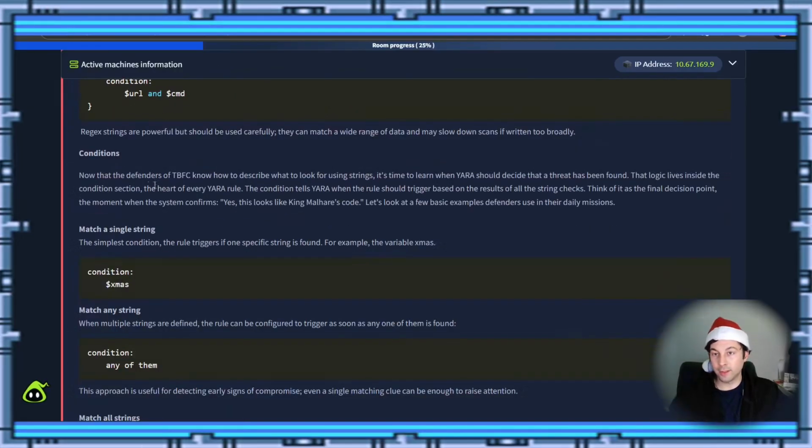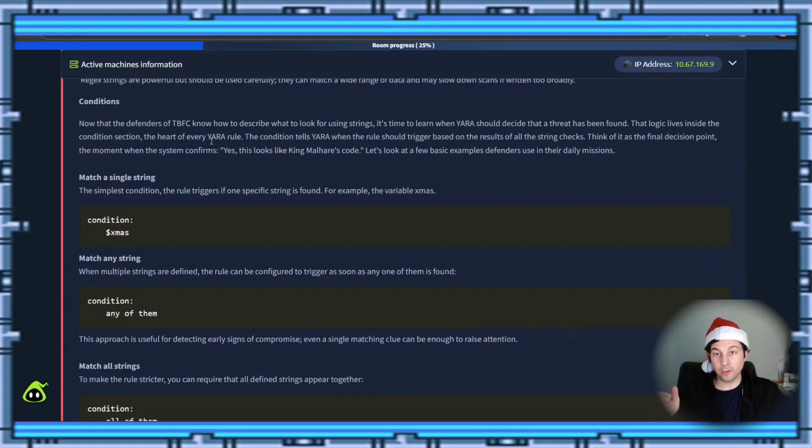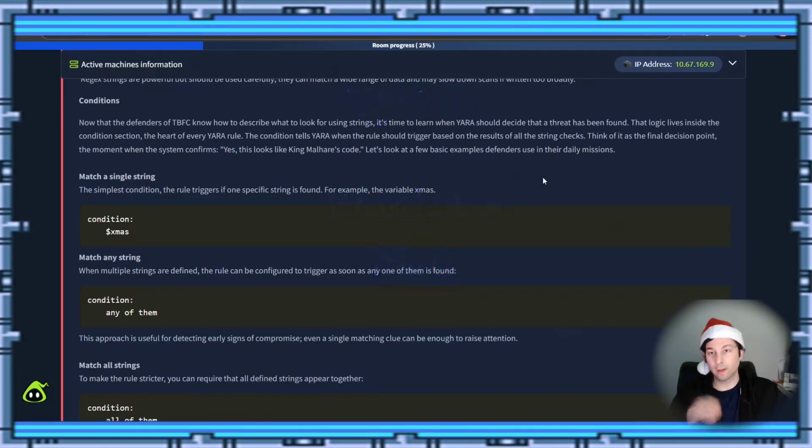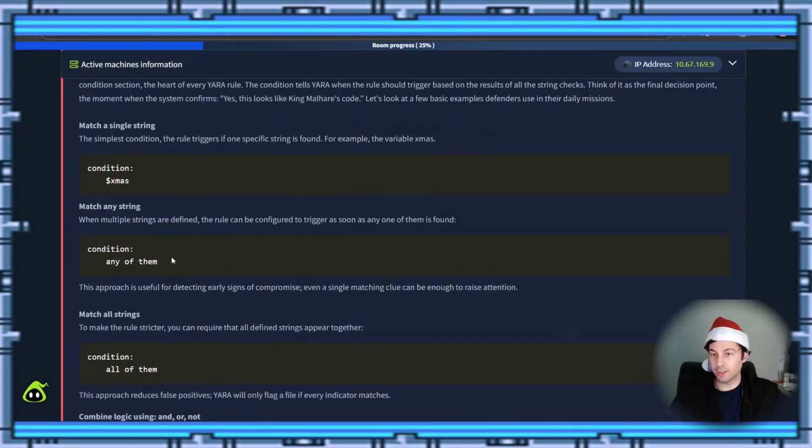So, conditions. Now the defenders of TBFC know how to describe what to look for using strings, it's time to learn how YARA should decide that a threat has been found. The logic lives inside the condition section, the heart of every YARA rule. The condition tells YARA when the rule should trigger based on the results of the string check. Think of it as the final decision point, the moment when the system confirms, yes, this looks like King Malhare's code. Let's look. So we have a condition like $xmas here, or any of them.